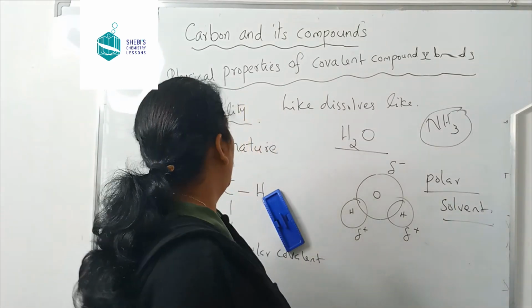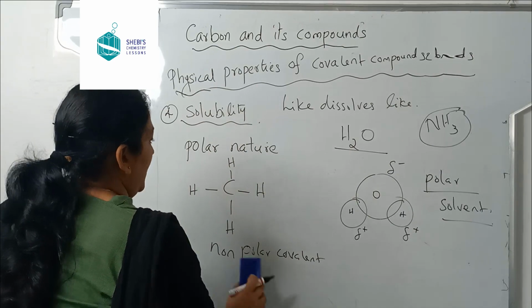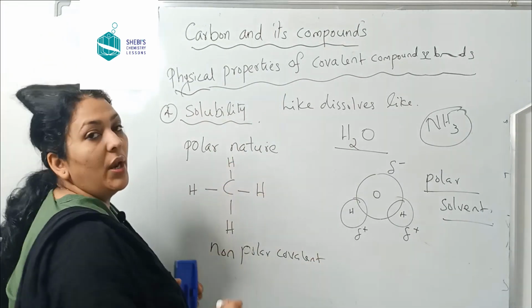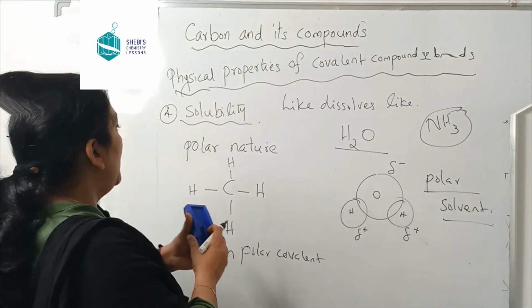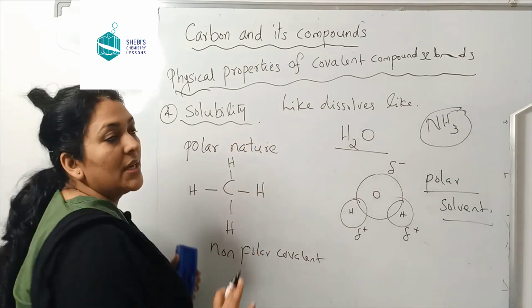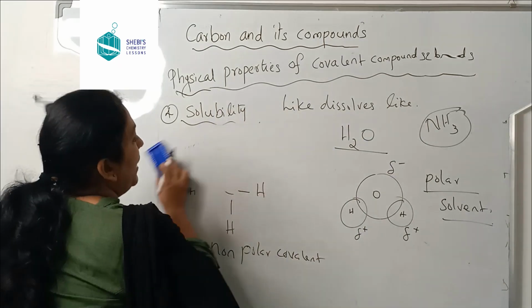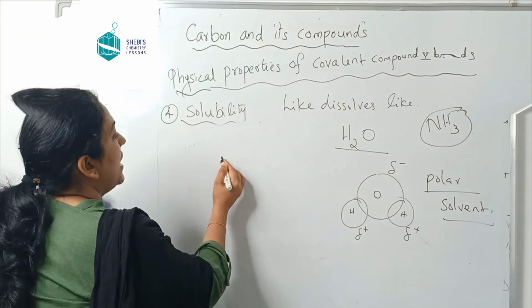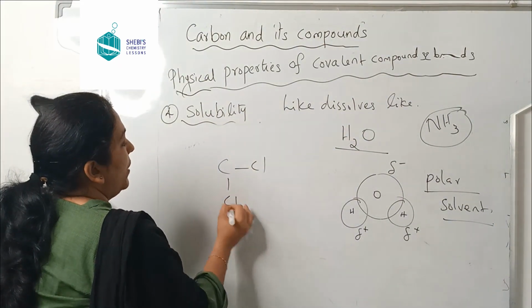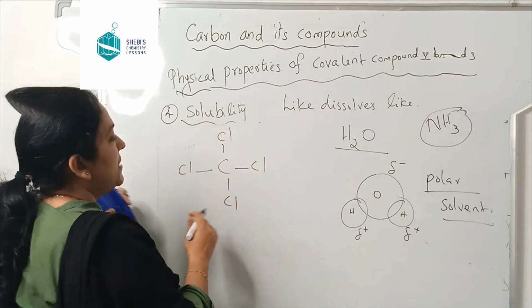Now, another example I'll tell you. Methane is a non-polar covalent substance. So, like dissolves like, it will dissolve in a non-polar solvent. One example for a non-polar solvent is carbon tetrachloride, CCl4.